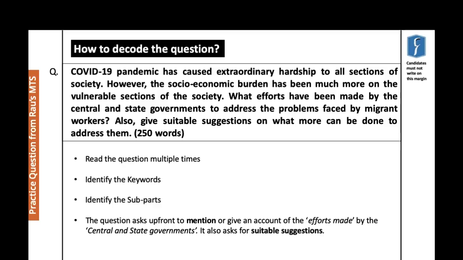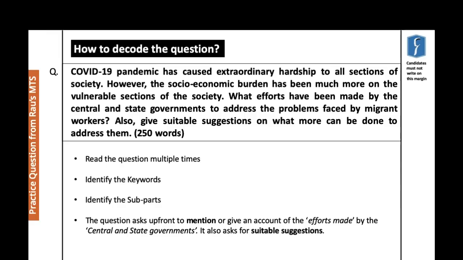Now, how do we decode the question? Well, first of all, we read the question multiple times so that we understand the demands of the question. We identify the keywords. What that means is we want to understand what are the directive words, what are the content words, what are the limiting phrases or words. We want to identify the subparts. So this question says that you are to mention or give an account of the efforts made, things that have been done, the efforts made by the central and state governments.